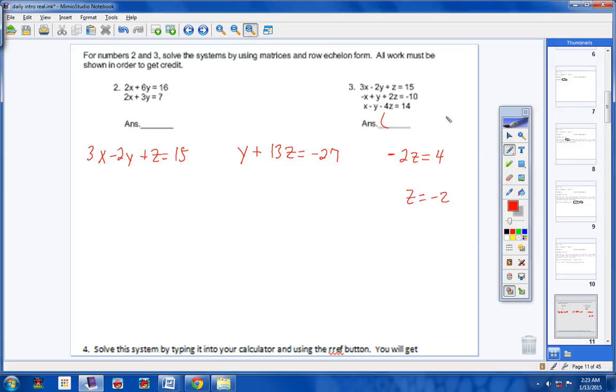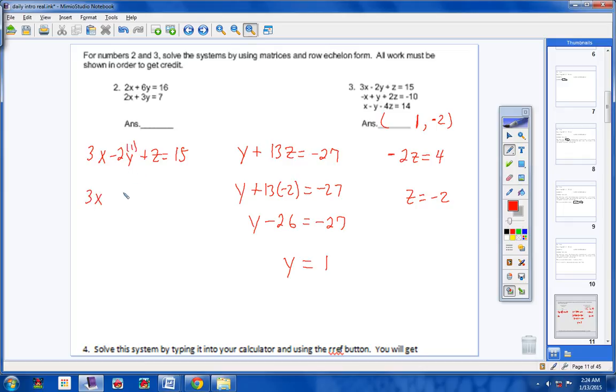So there's my z answer, negative 2. Now let's just come over here and put a negative 2 for z. So y plus 13 times negative 2 equals negative 27. 13 times 2 is a negative 26. Bring your negative 26 over to the right side, make it positive, and y equals 1. Now let's come over here. We have 3x, and then where the y is right here, I'm going to put a 1.